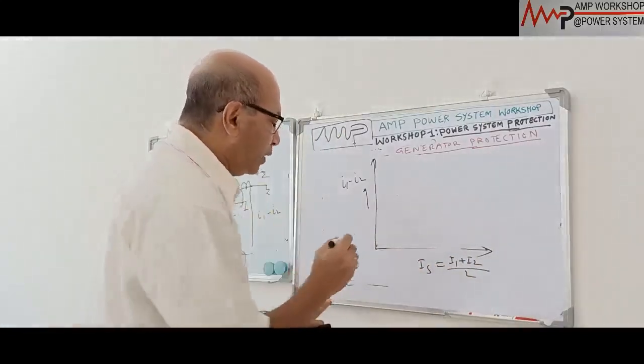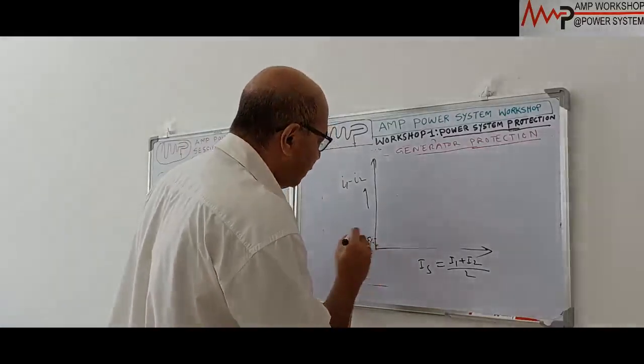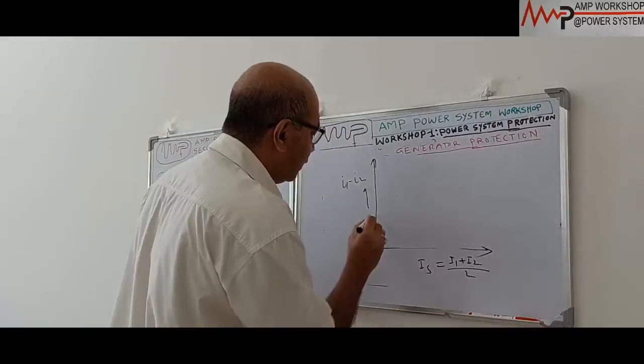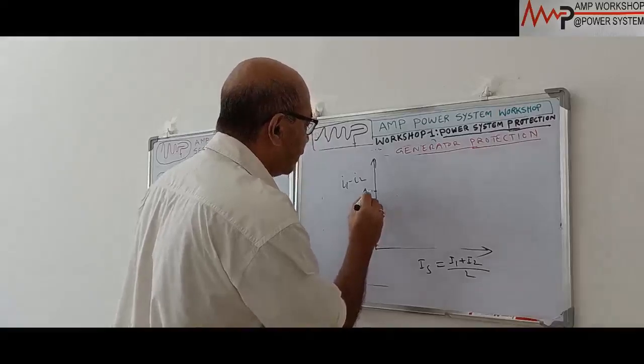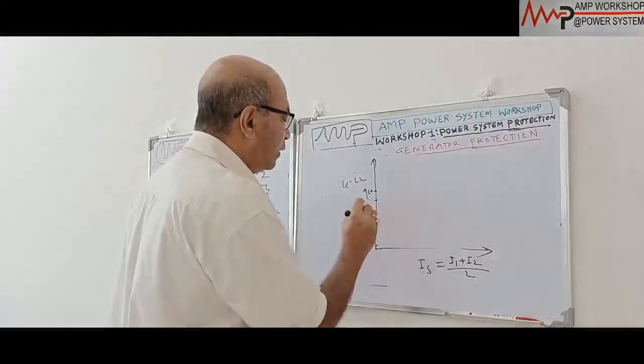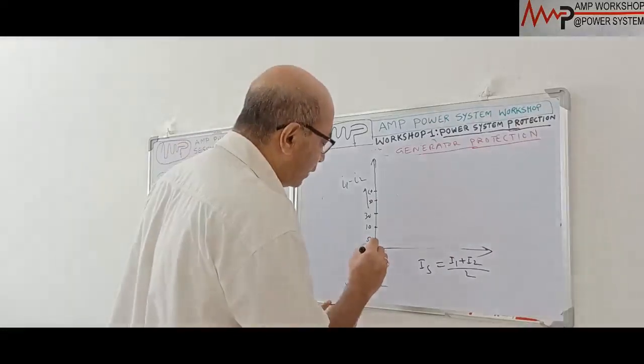In the case of an electromagnetic relay, the curve is such that suppose this is your 5% of the differential current. This is 10%. This is suppose 30%. This is suppose 60%, like this. In between, this is suppose 50%. Now, in case of an electromagnetic relay, this characteristic looks like this.